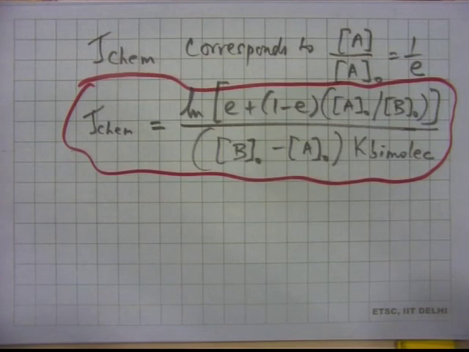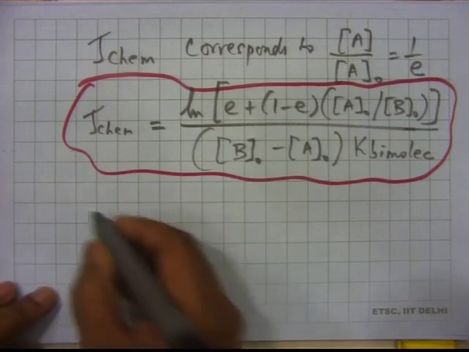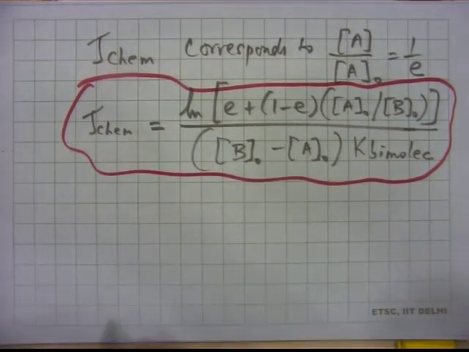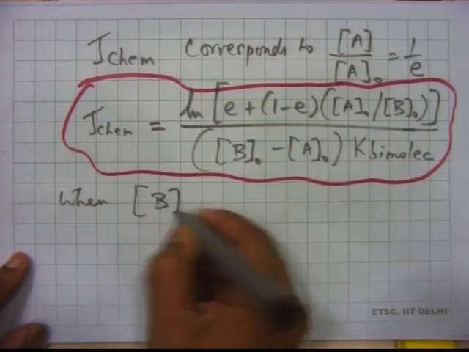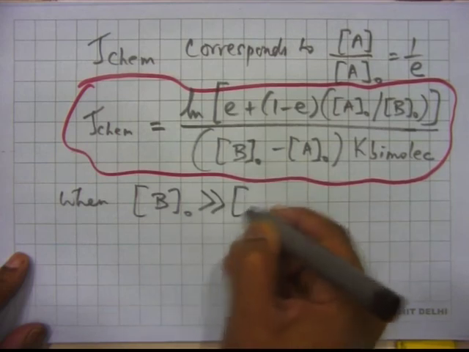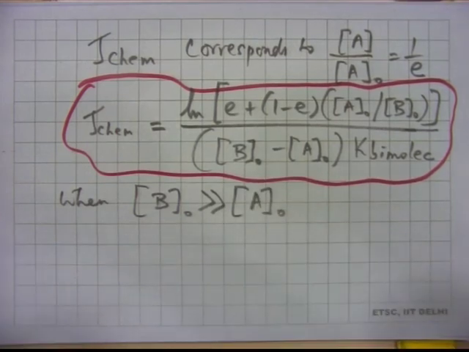This is okay, but still it is a little difficult to interpret. It can be interpreted, but it will be easier if we make one further assumption, that just for the sake of interpreting, sometimes one concentration is much greater than the other. So when that happens, let us say the initial concentration of B is much greater than the initial concentration of A. So one reactant is present in excess, quite possible.